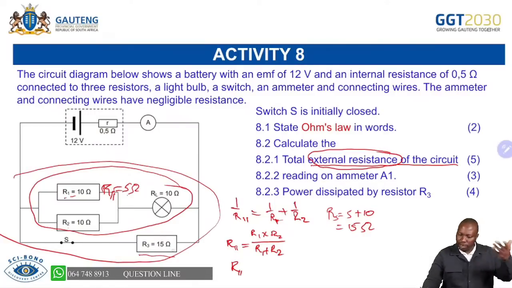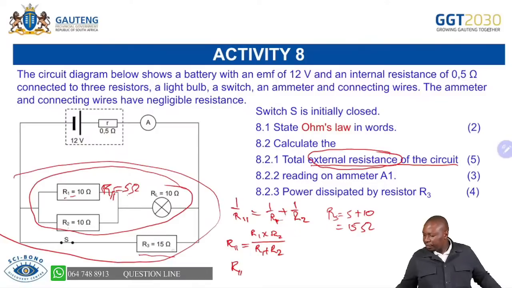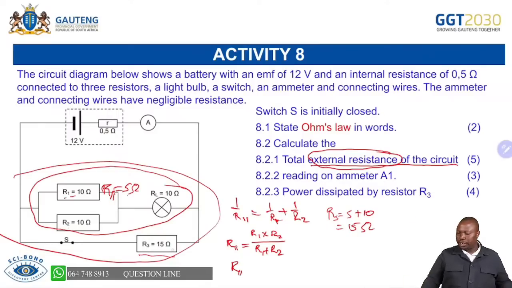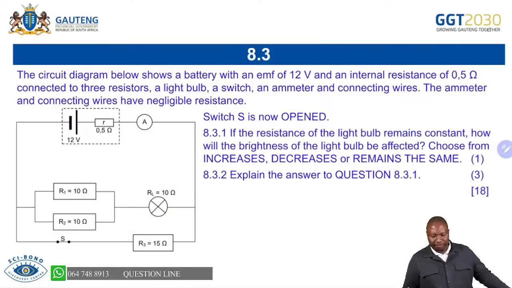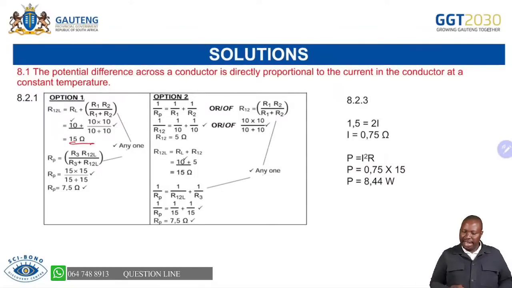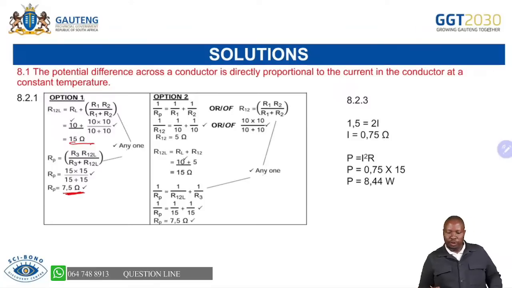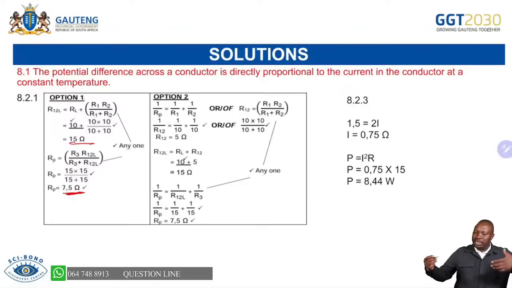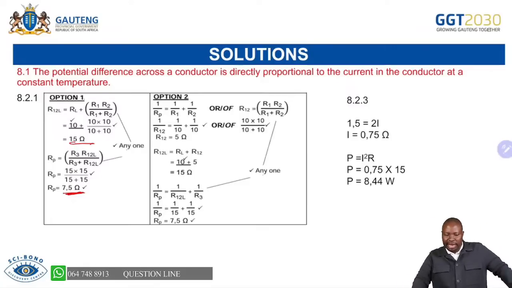Then you can again use product over sum, which now will be 15 times 15, divided by 15 plus 15, which is 30, and that will give you your 7.5. So you are able to do that and get your answer, and that's what we are expecting from you: you do your parallel, you get the 15 there as we have done, and then you get your 7.5. Or you can use other methods, but at the end of the day, they are all moving towards the same point.